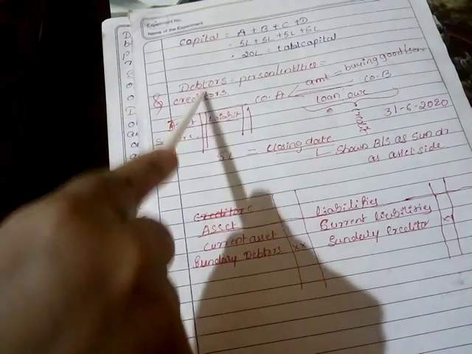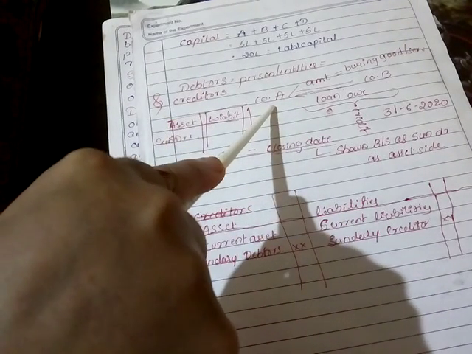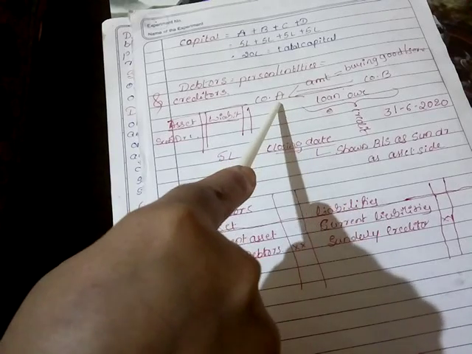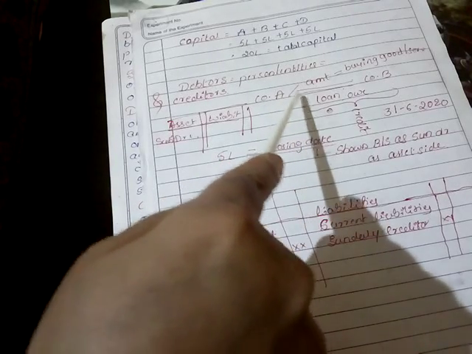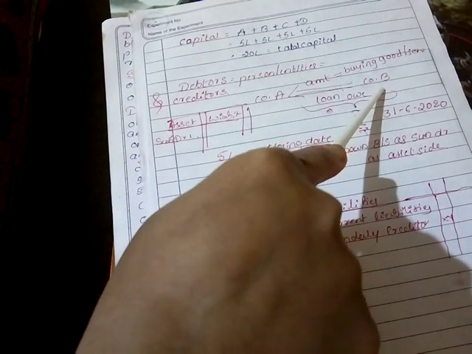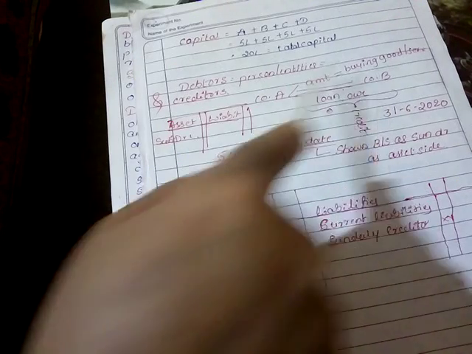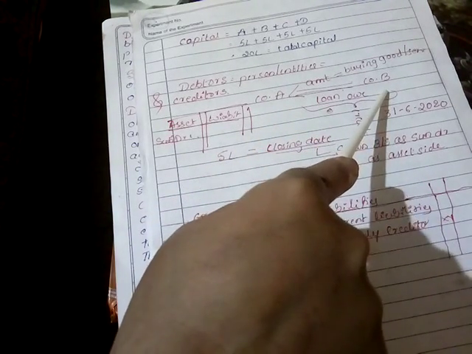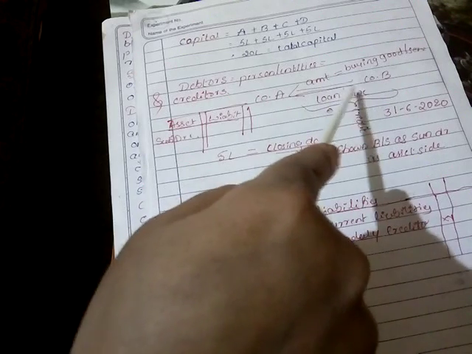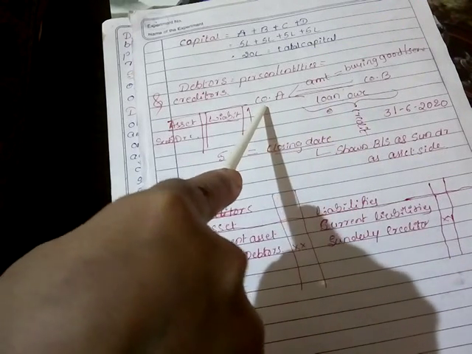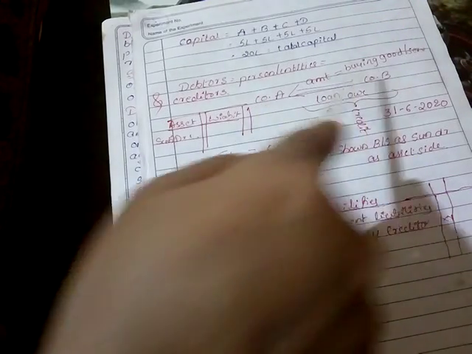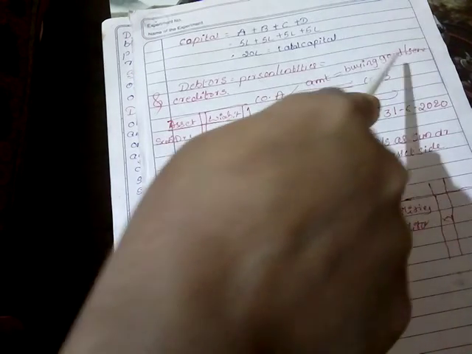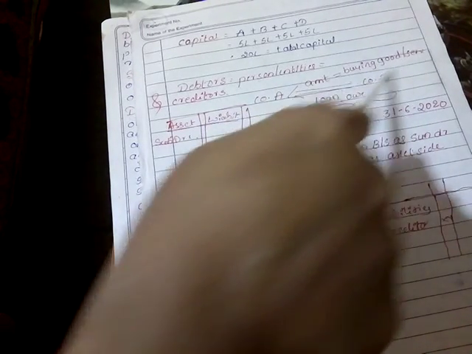In the case of a debtor, for example, take company A. Company A is purchasing goods or services from company B. In return, company A should pay the money to company B. But it is not paying immediately the value of the goods and services.